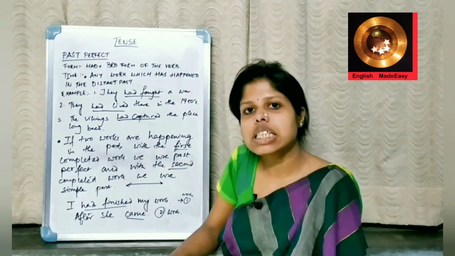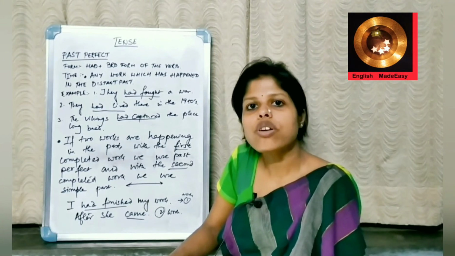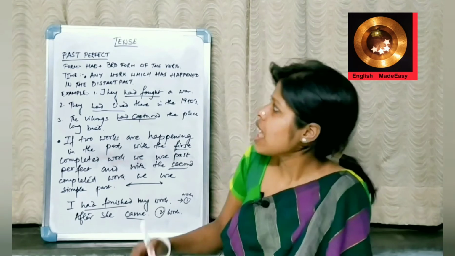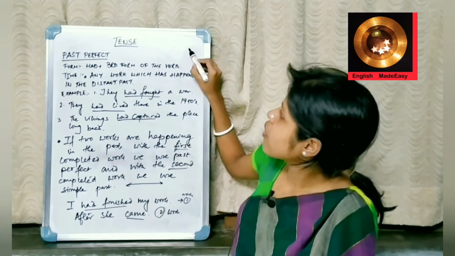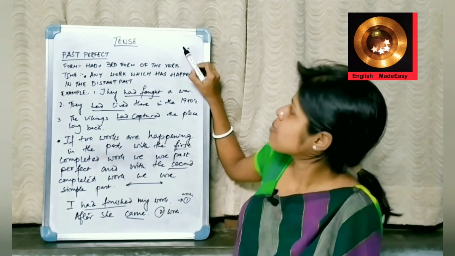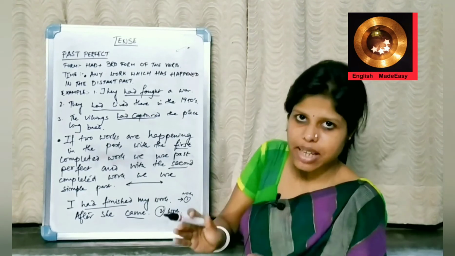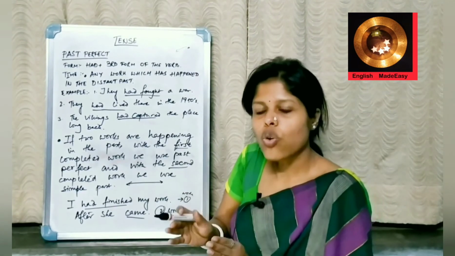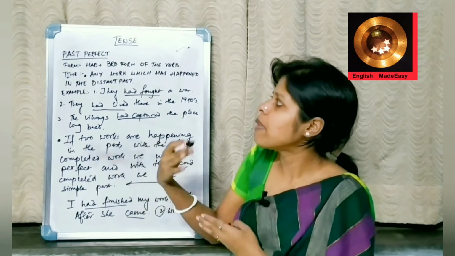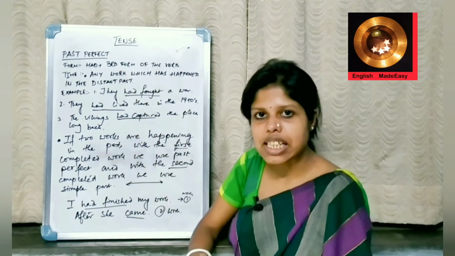That is past perfect. We have already learnt about present perfect. What is the meaning of present perfect? Any work that is not happening right now, but it has been completed in the span of a day. So, what is the meaning of past perfect now?